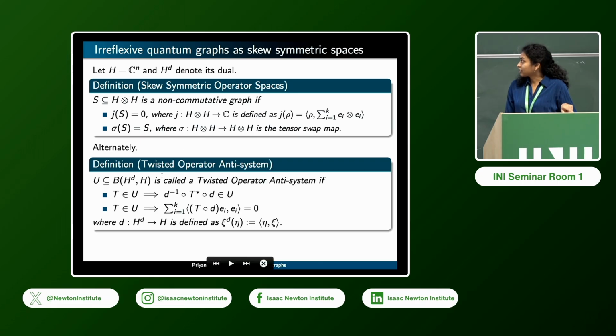And then with yet another identification, where you can view this H tensor H as operators from the dual space to H, you get an equivalent definition, which you might have encountered as twisted anti-operator system.